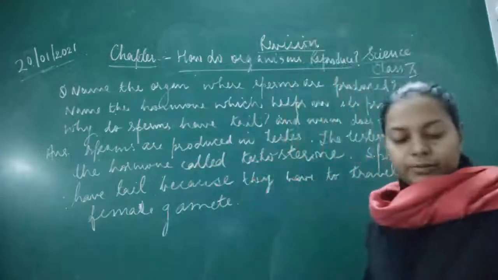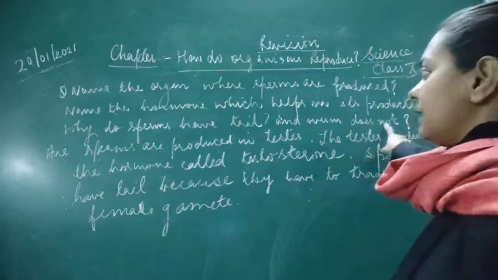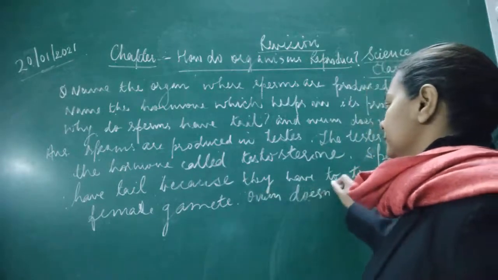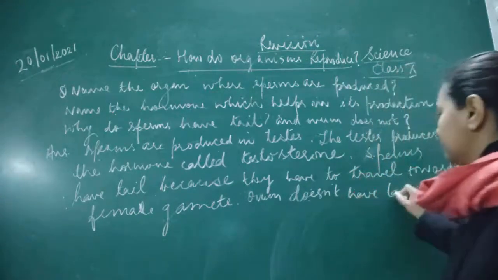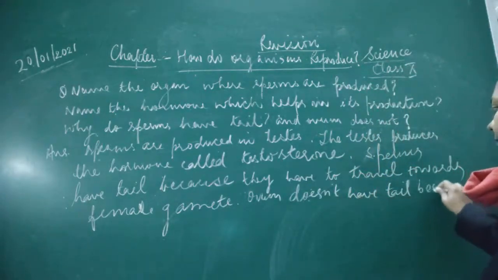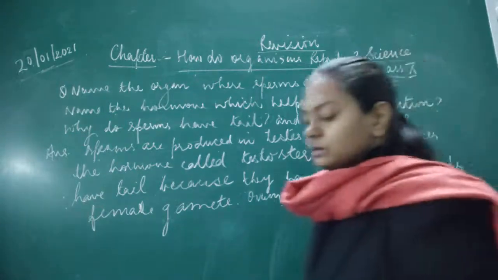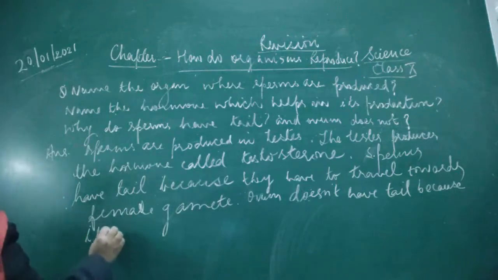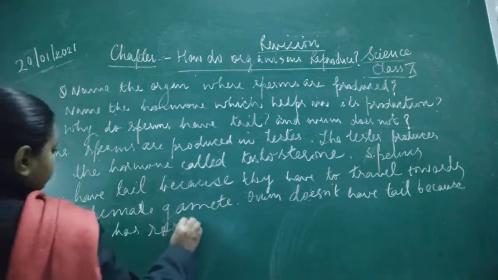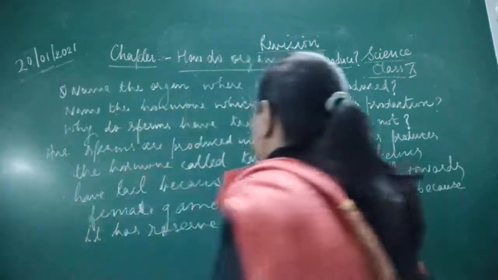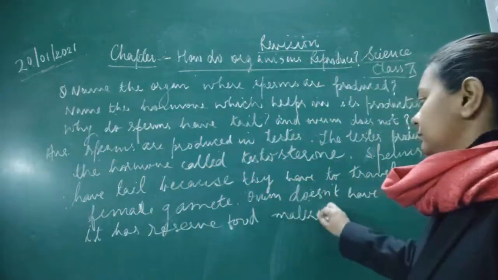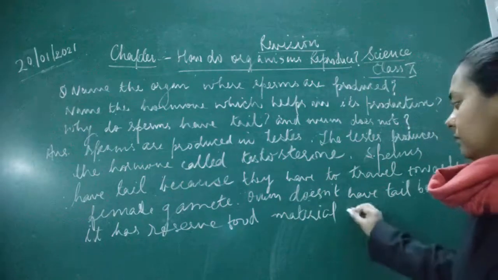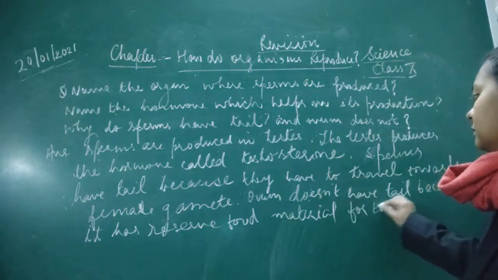And why does the ovum not have a tail? Because it has reserve food material for the developing cells.